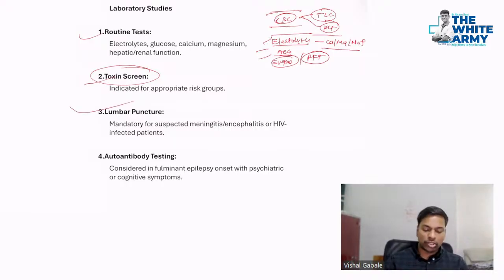Then lumbar puncture can be done if you are suspecting meningitis in these patients. Autoantibody testing, mostly if you are suspecting autoimmune encephalopathy in these patients.